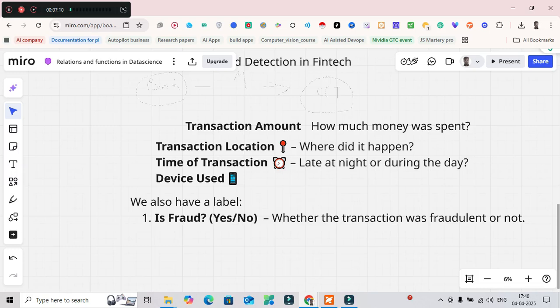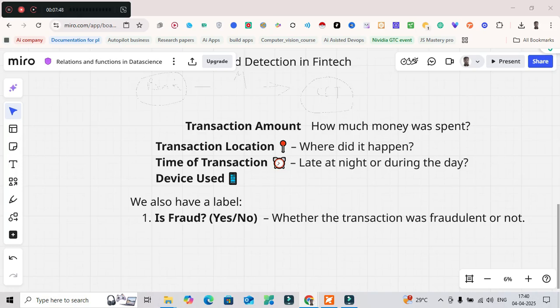So how does Naïve Bayes work in this case? Naïve Bayes looks into past transactions and, as I told, calculates the probability of fraud. Let's say the bank gets a new transaction and we want to predict whether it is fraud. Here is an example: a person is spending $5,000 in a foreign country using a new phone at 3 a.m. Naïve Bayes will ask, in past fraudulent cases, how often was the amount greater than $5,000?